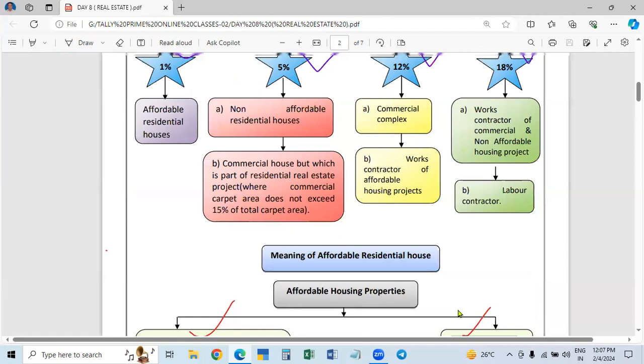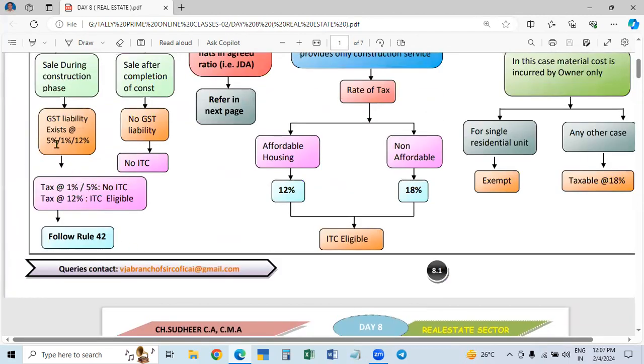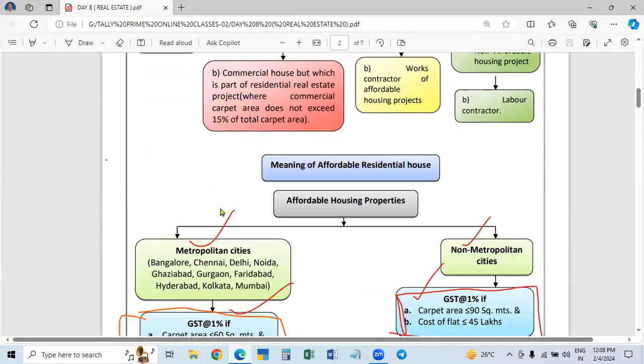In the case of a non-affordable residential unit, it is taken as 5%. So this 12%, 1%, they are all called net effective rates. What is net effective rate? Actually, I told you 18%. So the net effective rate is 12%. Here also the same thing continues. Here also, the original rate, that is the specified rate, is different. This is the net effective rate that we will learn. Okay. Now here,